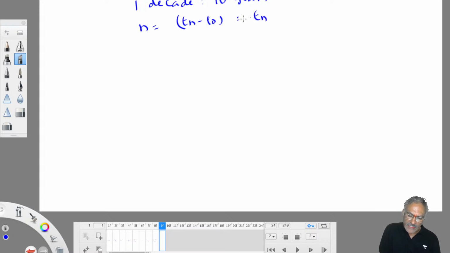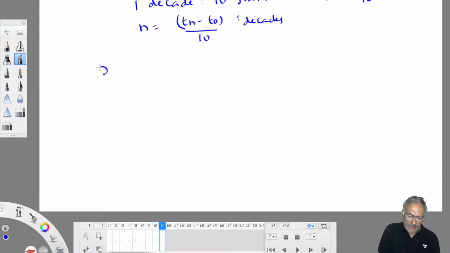You want to convert into decades, what you need to do? You have to divide by 10. So 1 year is equal to 1 by 10 decades. From this you can write 1 year is equal to 1 by 10 decades. So this is in terms of years, I am converting in terms of decades. If you just take as it is Tn minus T naught, you will get n value in years. Understood now?